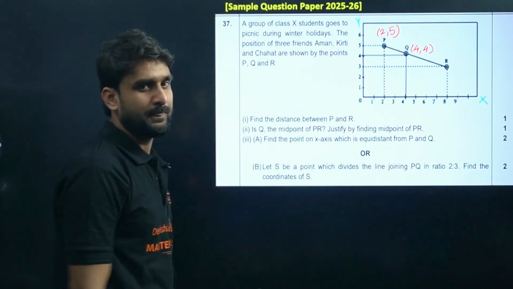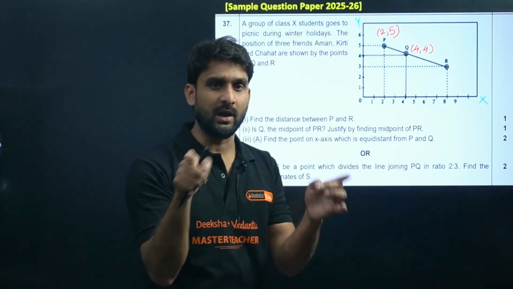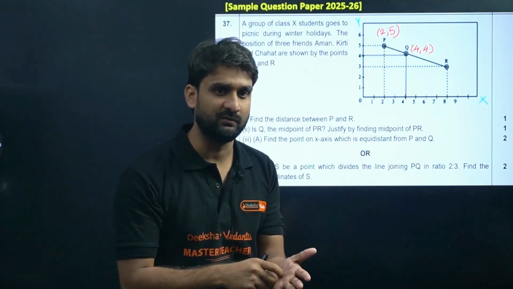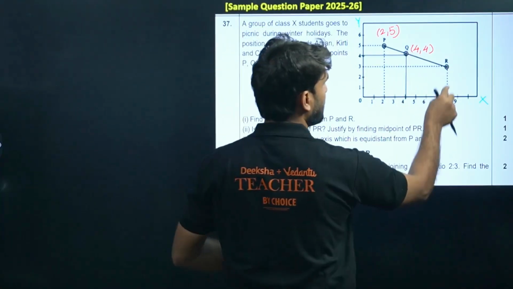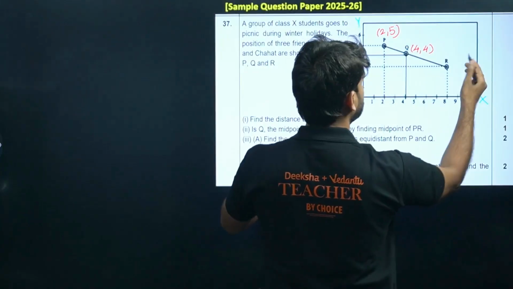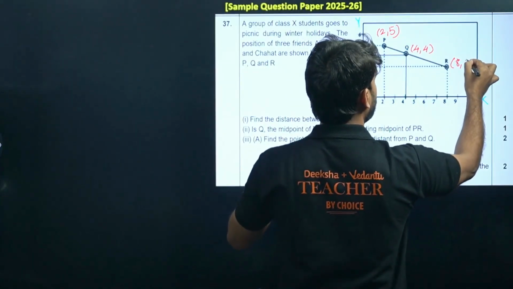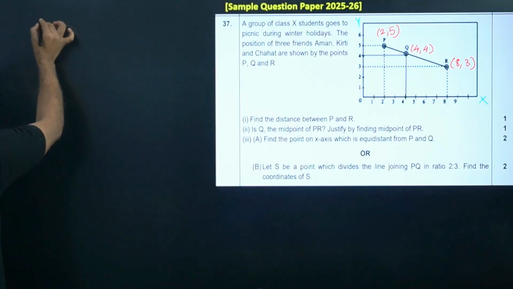Whenever you are writing any coordinate under bracket, make sure to write the x coordinate first. So for R, x is 8 and y is 3, so the coordinate will be 8, 3. So we get the coordinates.